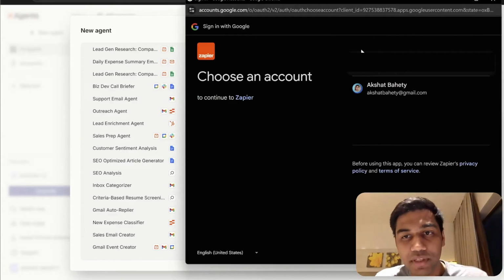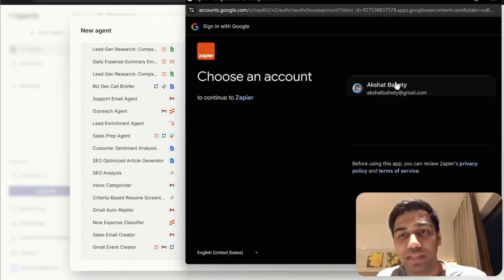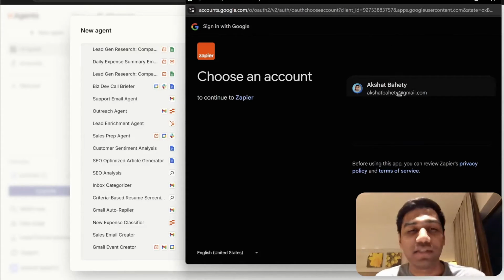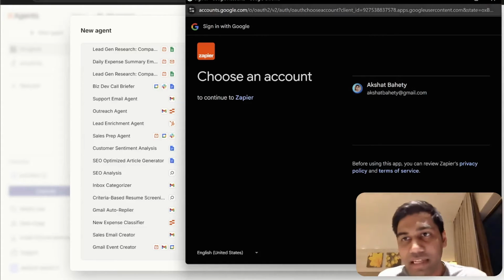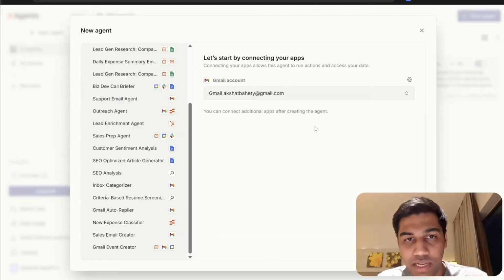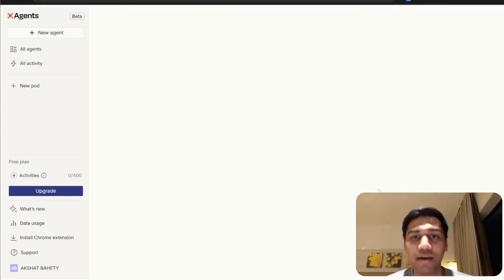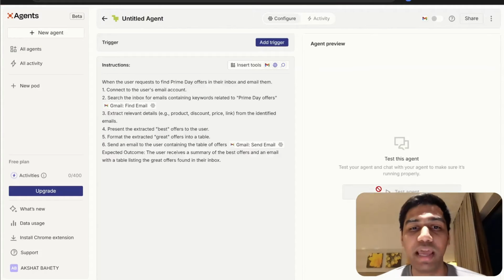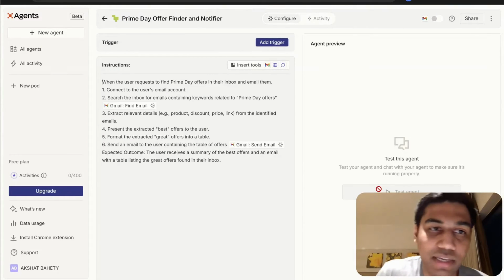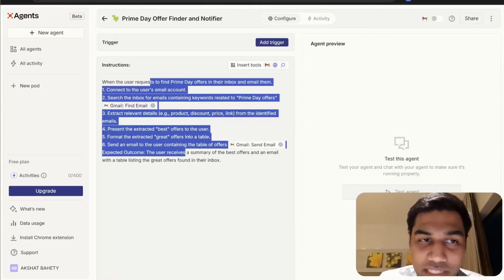You'll show up on the screen and you can select an account. I've selected this one, my main account, and just go ahead and use that. And that's it. You can log in. I'm pretty sure all of you know how to log in, right? Once you're logged in, you just select this and you click on create. Now Zapier is going to build me a beautiful agent. And as you can see, it has improved my instructions.